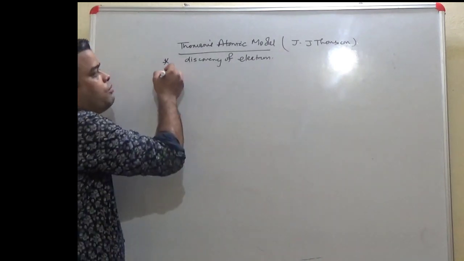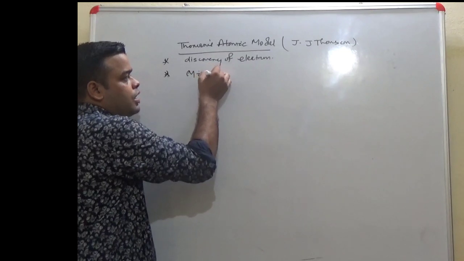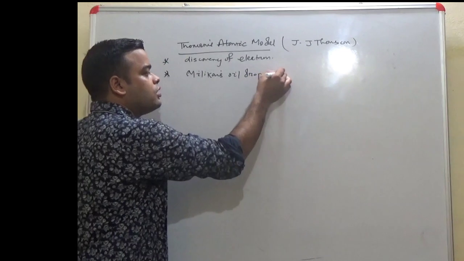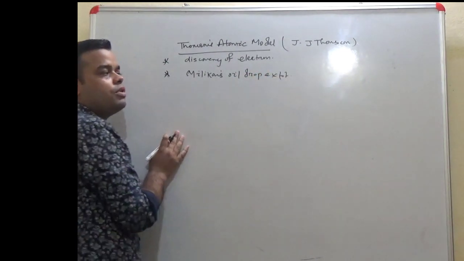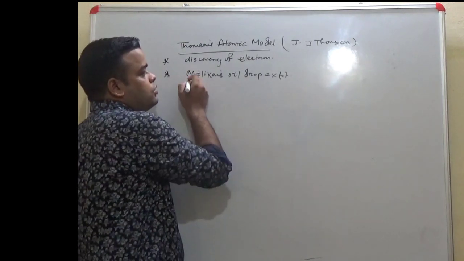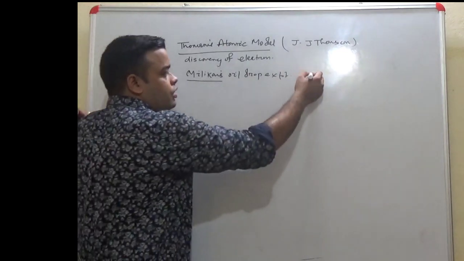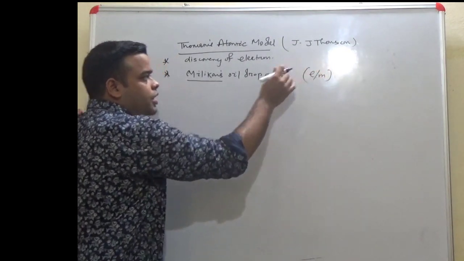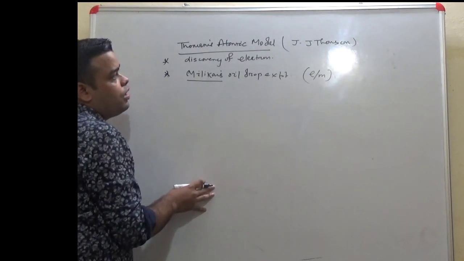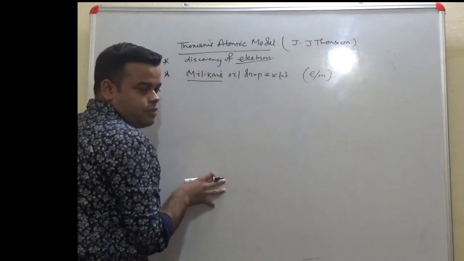But the experiment performed was Millikan's oil drop experiment. However, this is not under your syllabus, so you will get it in higher studies. In Millikan's oil drop experiment, the charge by mass ratio was obtained, and hence the mass of the electron was also obtained. So the atomic model of Thomson gave us the idea of what an electron is.